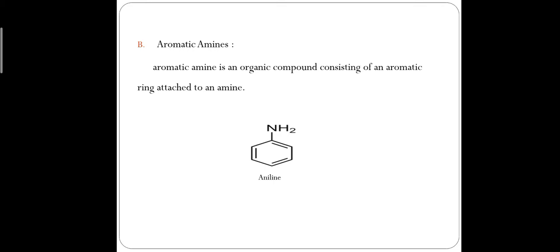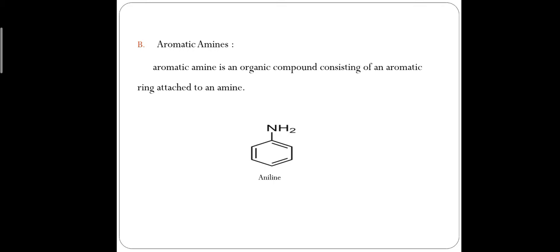Because the nitrogen contained in amine has one lone pair, and because of this unshared electron pair it shows weak basic nature. Amine is used in the manufacturing of fertilizer and nylon. Many aromatic amines are biologically active, for example dopamine and epinephrine.